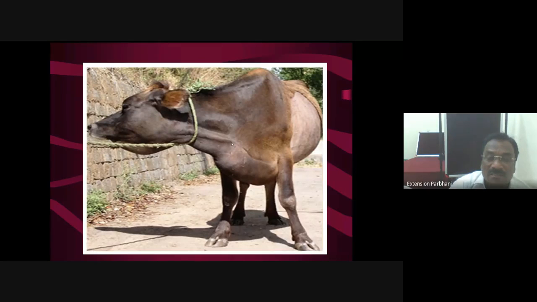Then another structure here is the esophagus and trachea. These are again clearly palpable in the neck region. The operation performed on the esophagus is esophagotomy, whenever there is a blockage of the esophagus. It is a routine operation in field conditions, and routinely we perform it in the clinics or polyclinics of our college. Whenever the esophageal passage is blocked or choked, that condition is called choke, with a hard object, mango seed or onion, etc. Then there is a swelling, and a simple operation is performed. On that swelling, an incision is given.